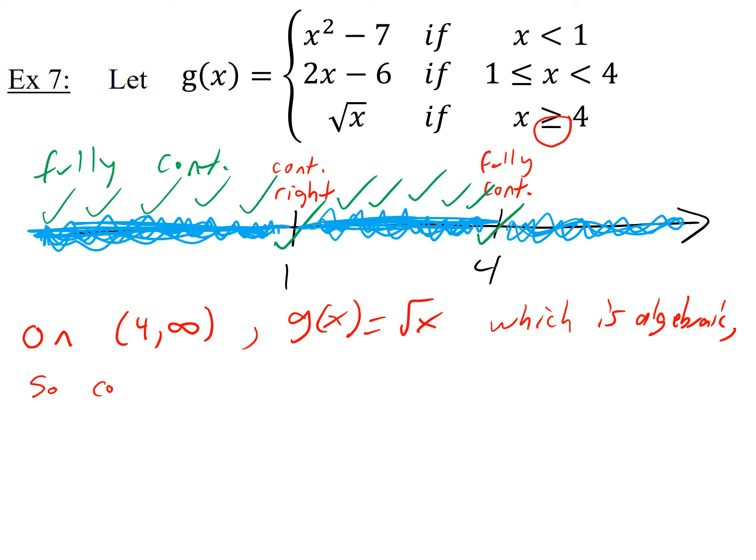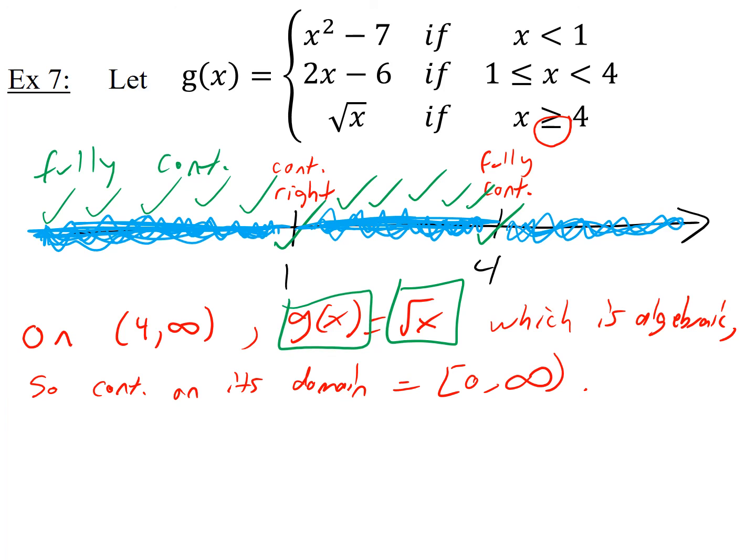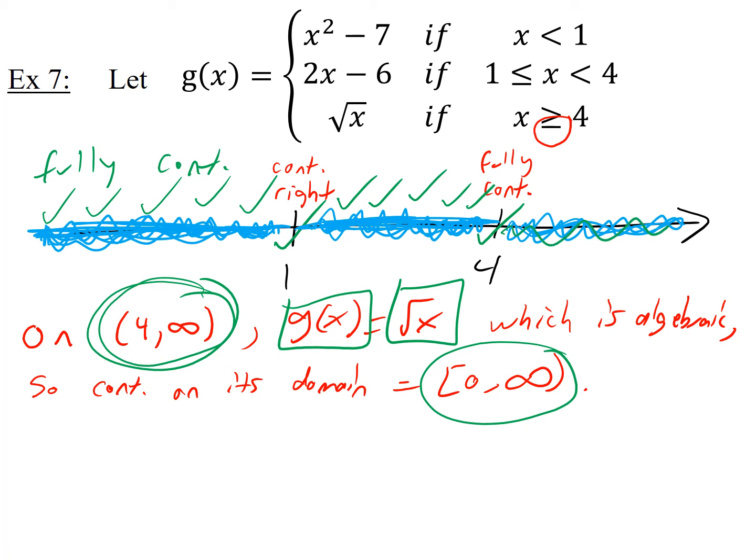So it's continuous on its domain, which is 0 to infinity. So this is continuous on 0 to infinity, but g is what I want to talk about. So g is only equal to the square root of x on this interval, but this interval is contained inside here, right? Because if you look at the number line picture, here's 4 to infinity right here, but 0 to infinity is like more stuff. Okay, so since I know that square root of x is continuous on 0 to infinity, square root of x is definitely continuous on 4 to infinity, and that's when it's equal to g.